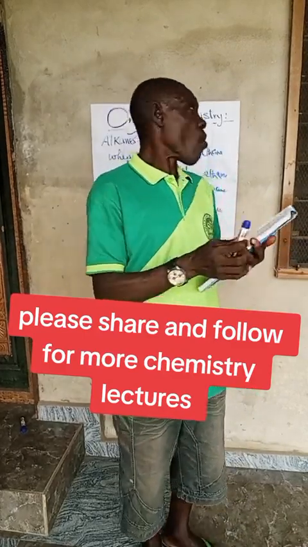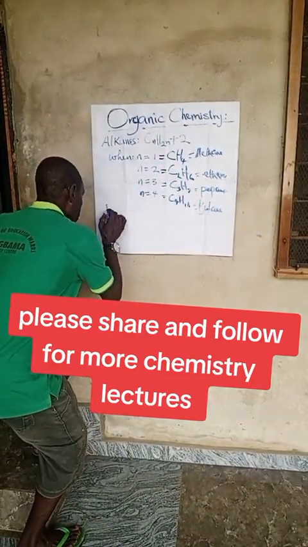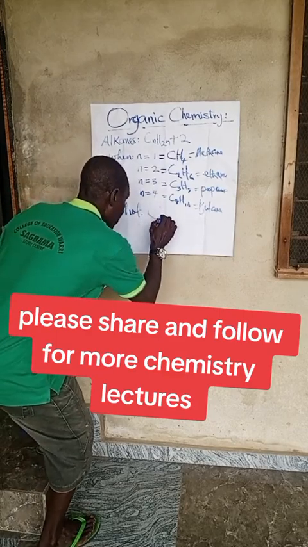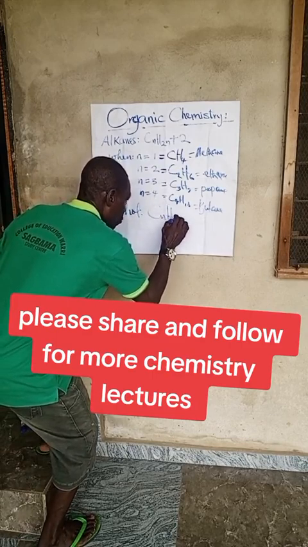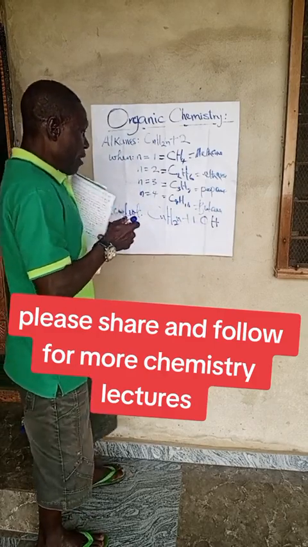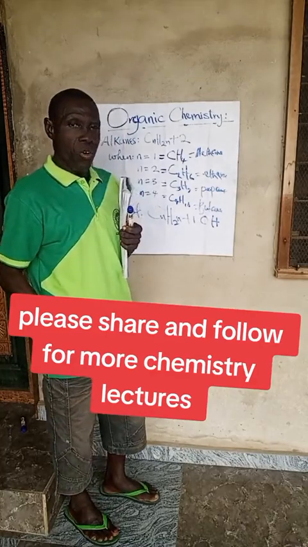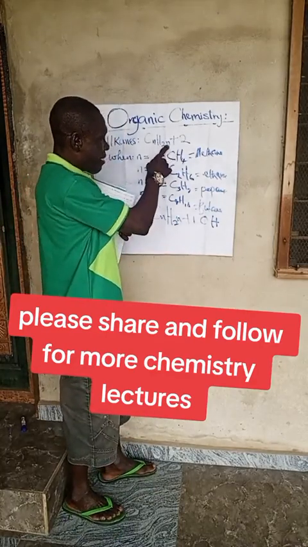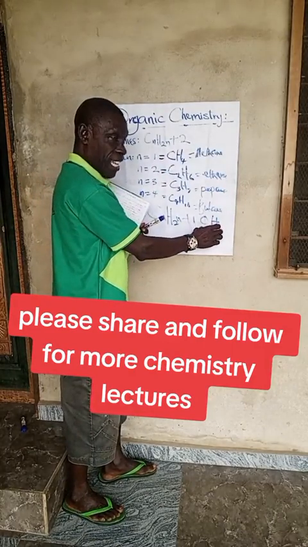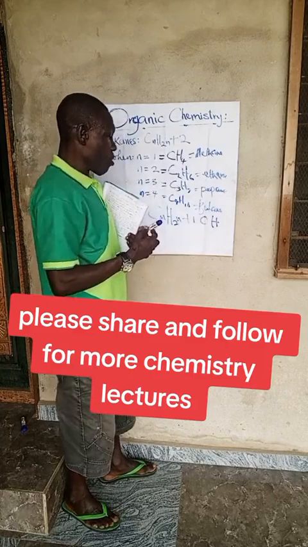Now, for the alcohols, we have CnH2n+1OH. This is the general formula. The OH is the hydroxyl group. That's what makes it called an alcohol. So from the alkanes, with the plus 2, one of these hydrogens is taken off to represent the alcohol. This OH replaces one of the hydrogens of the alkane series to form the alcohol.